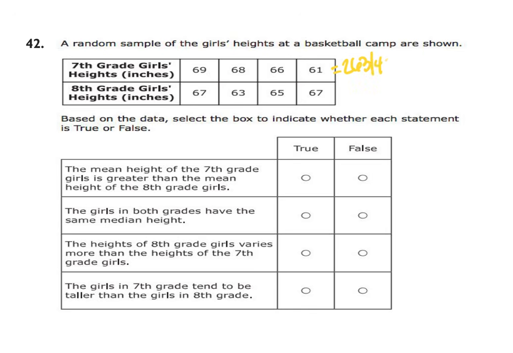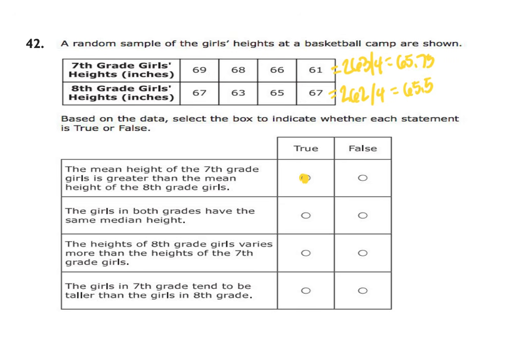When I divide that by 4, that gives me 65.75. When I add 8th grade up, I get 262. When I divide that by 4, I get 65.5. So the mean for 7th grade is greater than the mean for 8th grade.